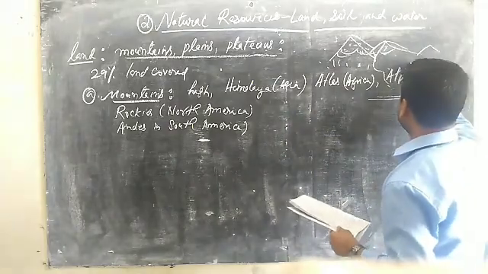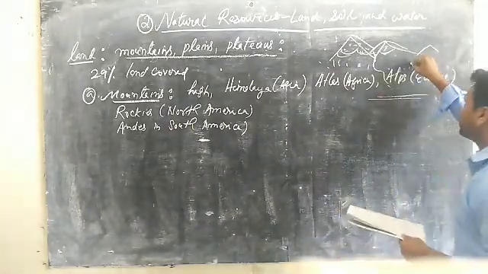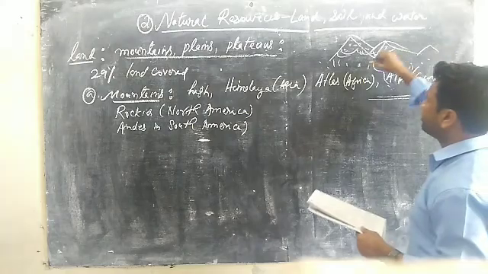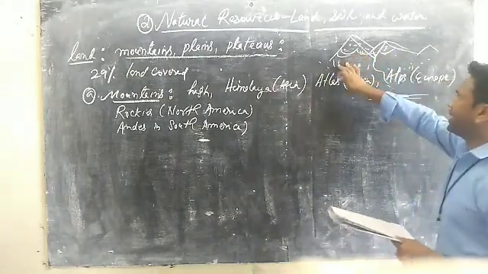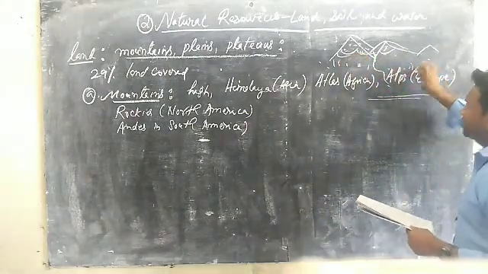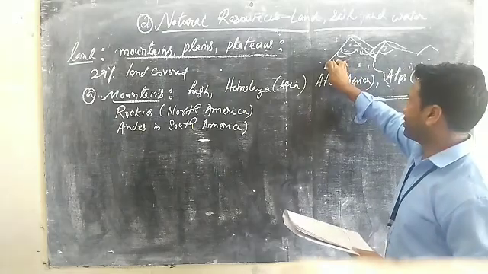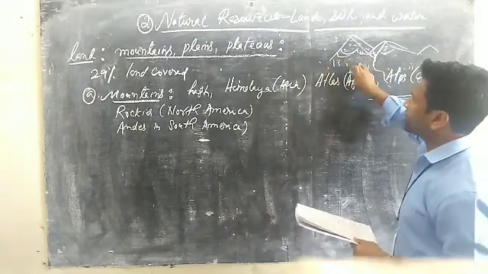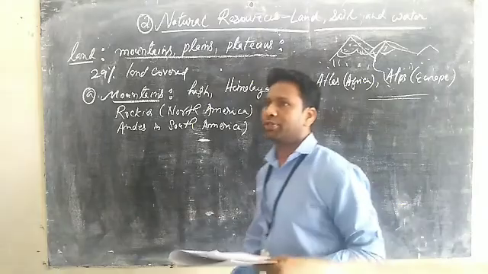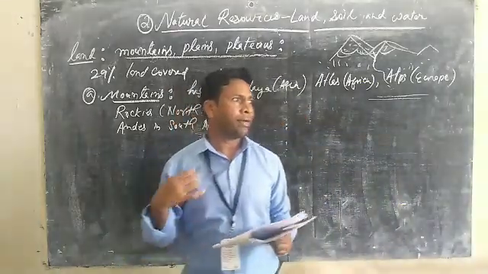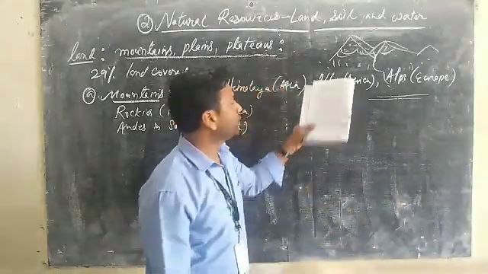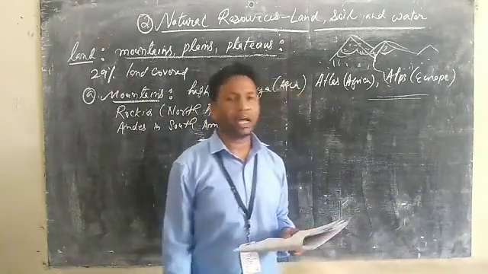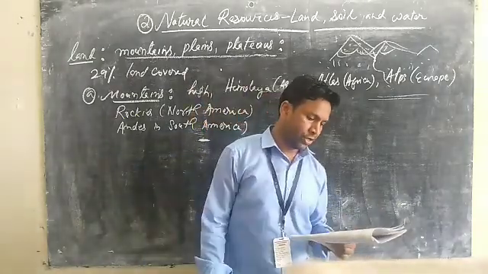It means these coniferous forests are available here, and these trees have good wood, which is useful for making houses and other furniture in the marketplace.